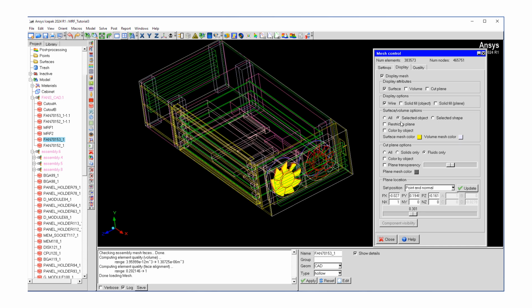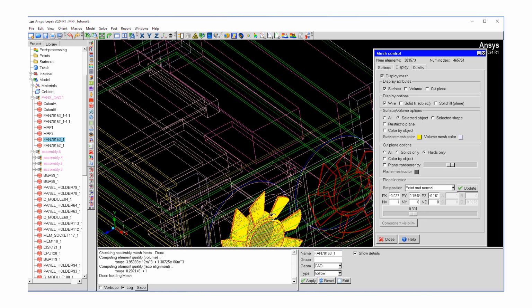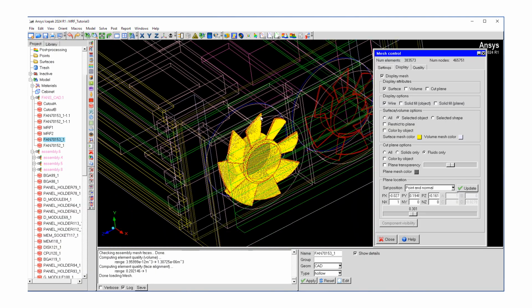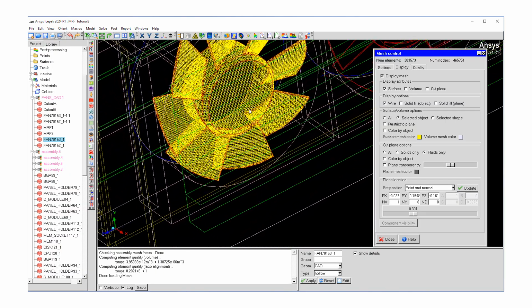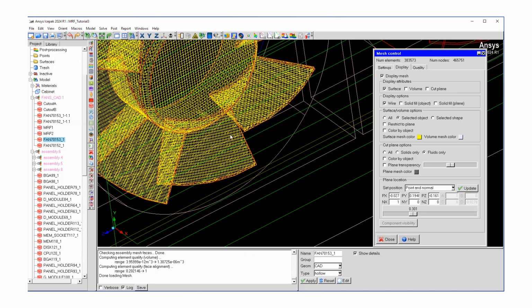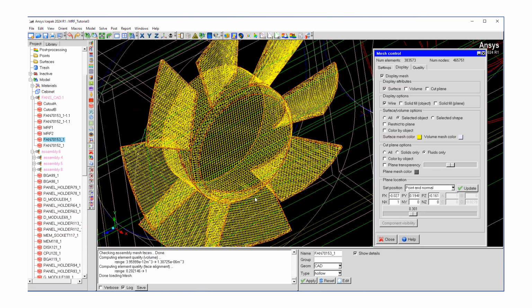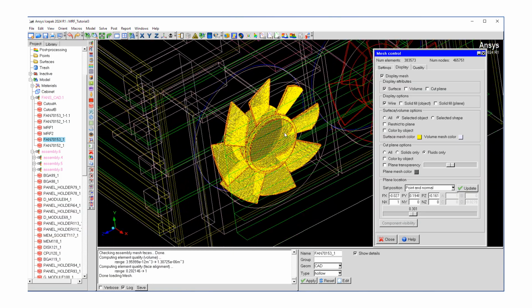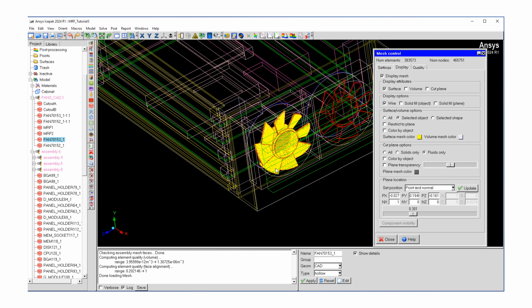Click on selected object. Because I had selected the fan, it's only going to show the fan object. So now we can zoom in to our object and we can see we're properly resolving the geometry. So that's pretty good.